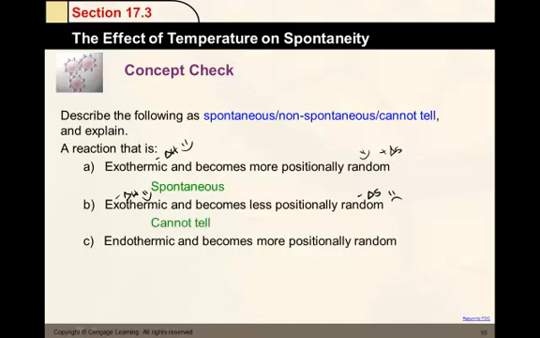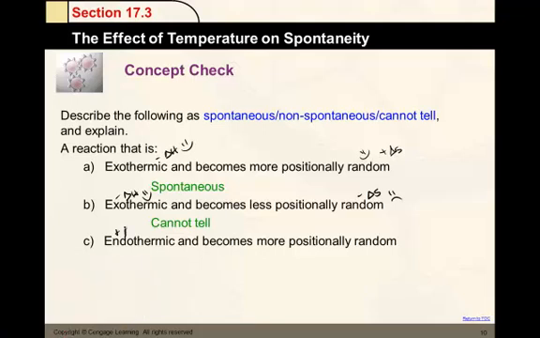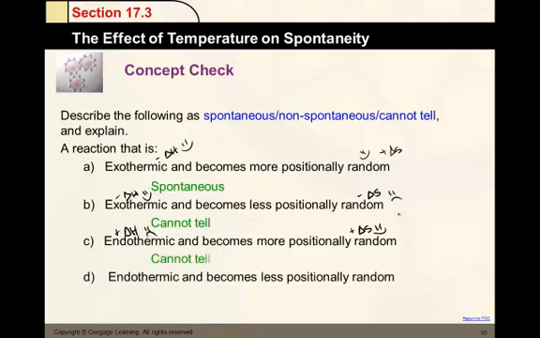Endothermic reactions. Now, these are ones where you have a positive delta H. It doesn't look too good for that. But it becomes more random. That's a good thing. Now, we can't really tell here. Only if the randomness of the particles is more important than the energy does the reaction happen. But again, without any more information, we can't tell.